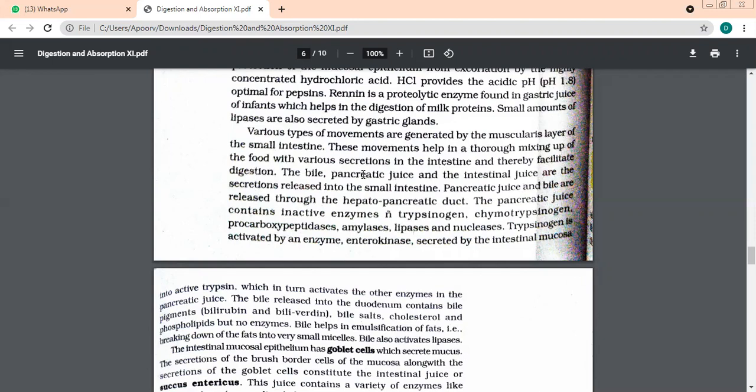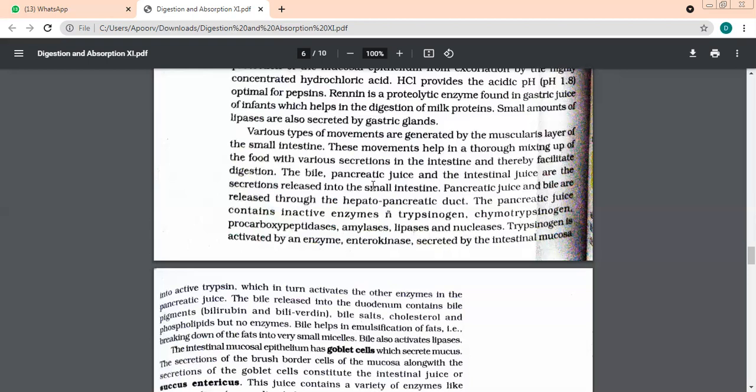Similarly, pancreatic juice also contains an inactive enzyme. What is it called? Look here, the word is this. First, number one, trypsinogen. Apart from this, it also contains chymotrypsinogen, procarboxypeptidases, amylases, lipases, nucleases. Apart from this inactive enzyme, it has got so many other enzymes as well. We're talking about which juice? Pancreatic juice.